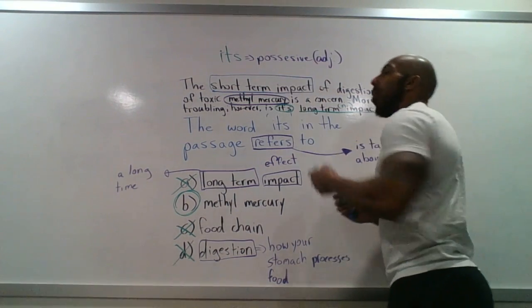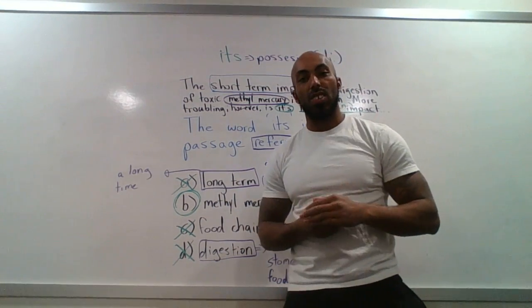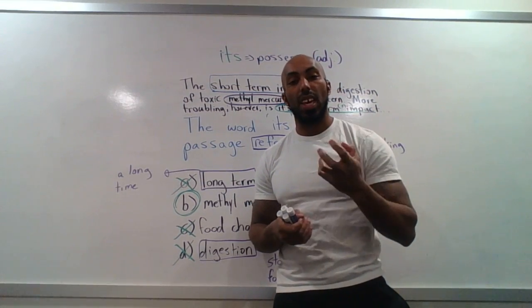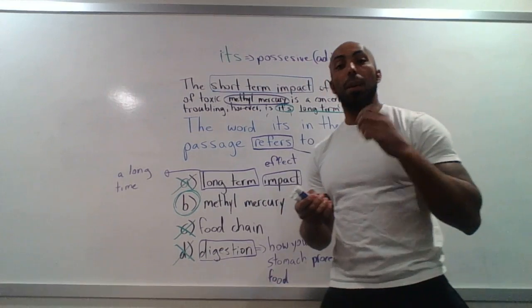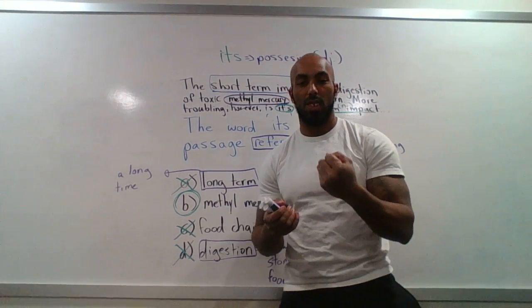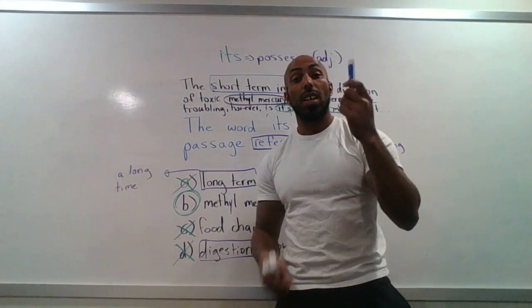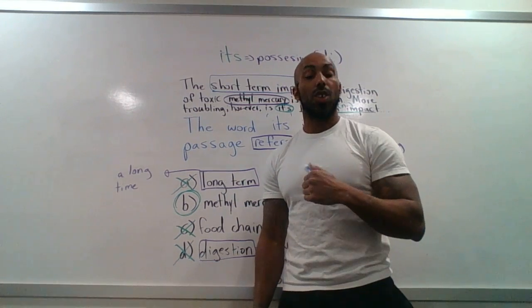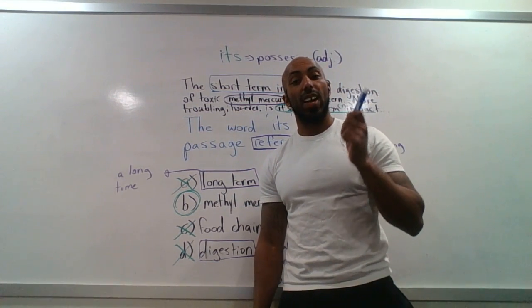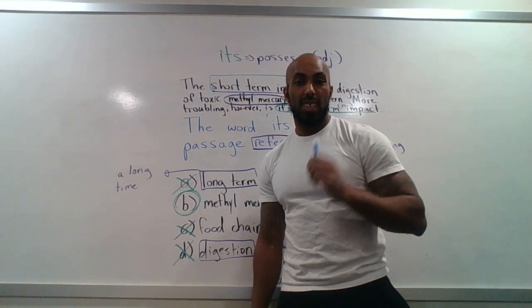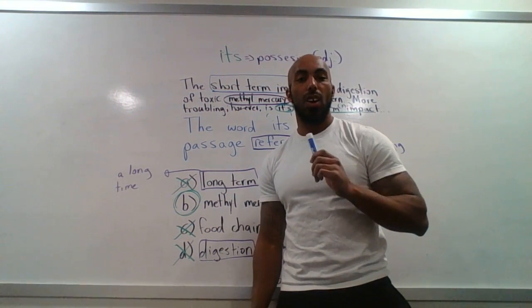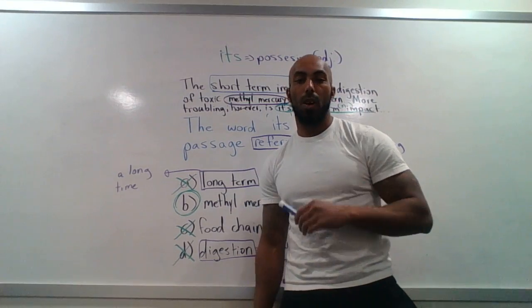Now, what a possessive adjective tells us is what belongs to something. A possessive just means to have something. This is my marker. Now, what's the possessive adjective that I use in that sentence? It's "my." Whose marker? My marker.